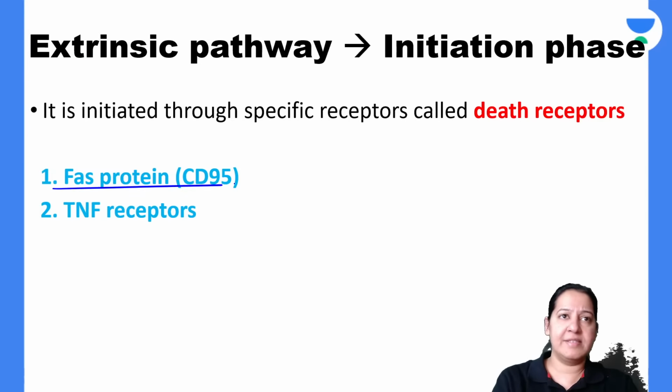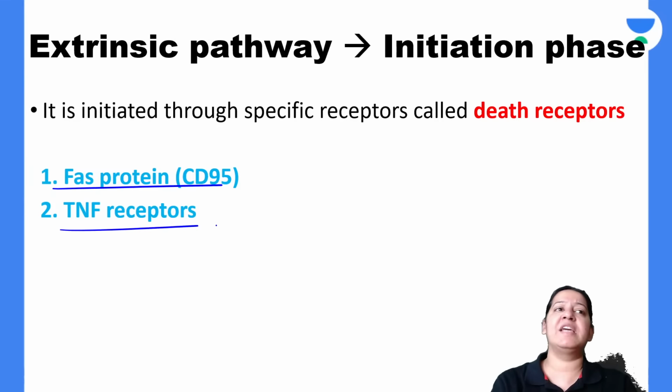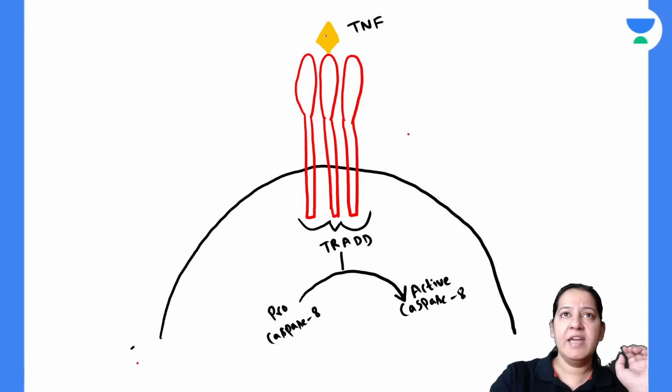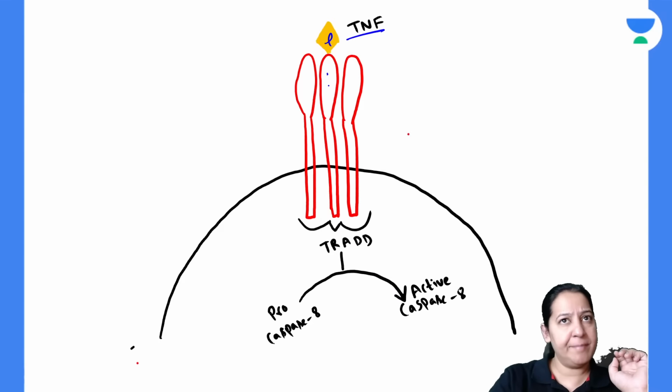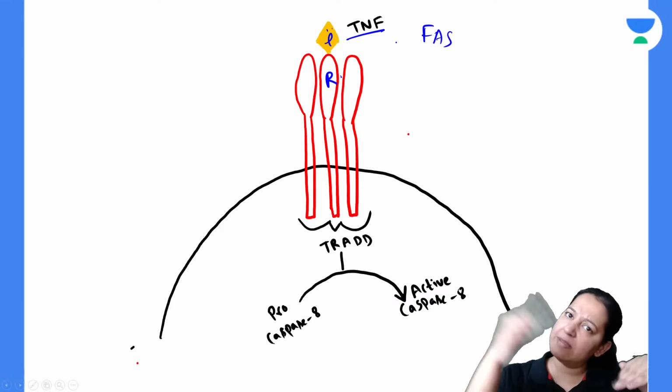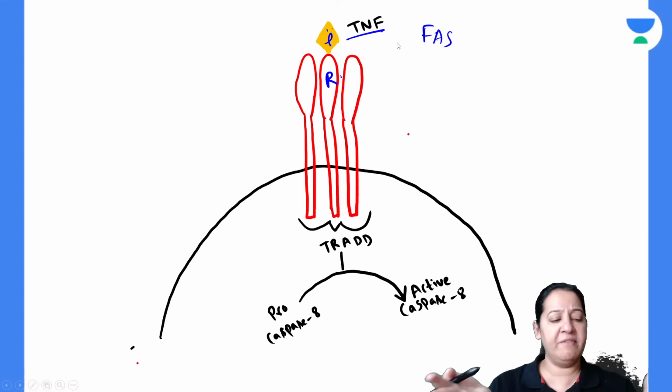Instead of Fas receptor, the second type of receptor is the TNF receptor. If you talk about the TNF receptor, here the ligand is TNF ligand and the receptor is TNF receptor. So the ligand-receptor combination can be Fas or it can be TNF, one and the same thing. The same story will be with TNF also.